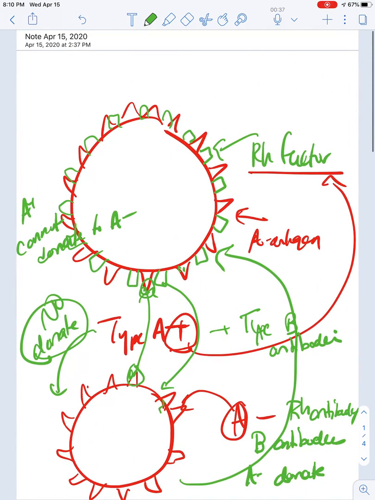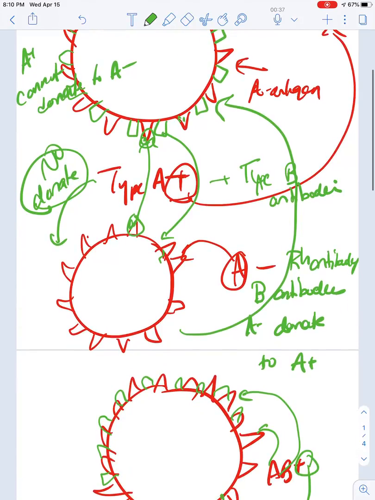Okay, anyways, I hope that helps a little bit, and hopefully you understand this Rh factor, which is just another antigen on top of the A and the B antigen, and that if you are A negative, you would have a B antibody and you would have an Rh antibody. So that means you would attack anybody with B blood and anybody who carried the Rh antigen as well.